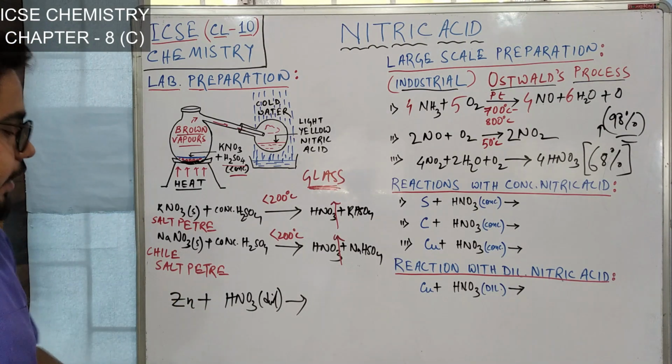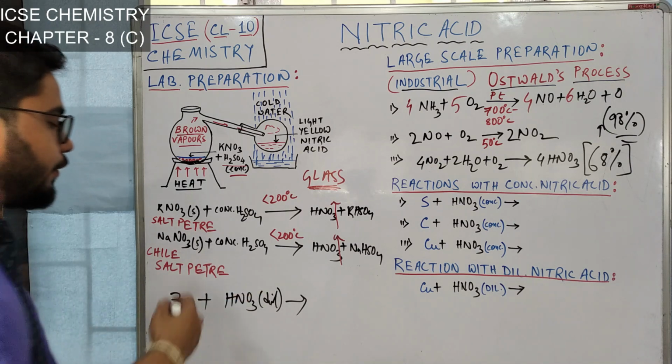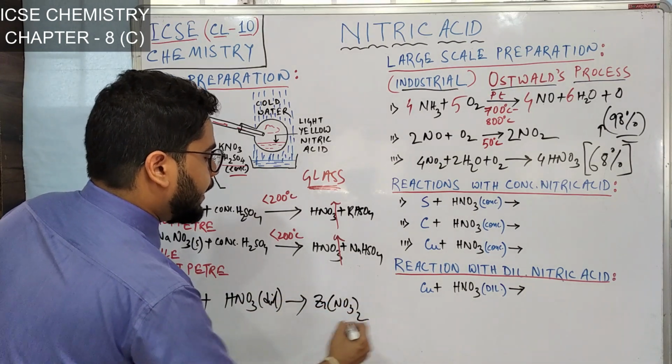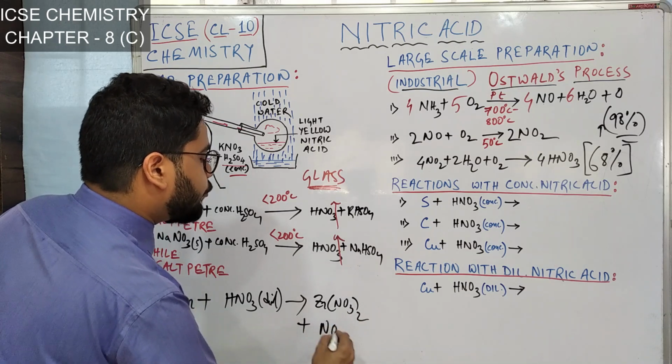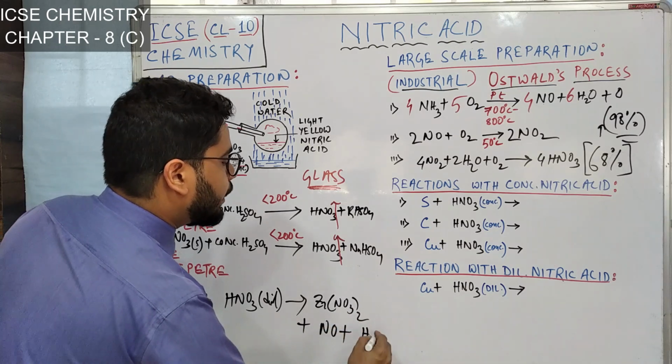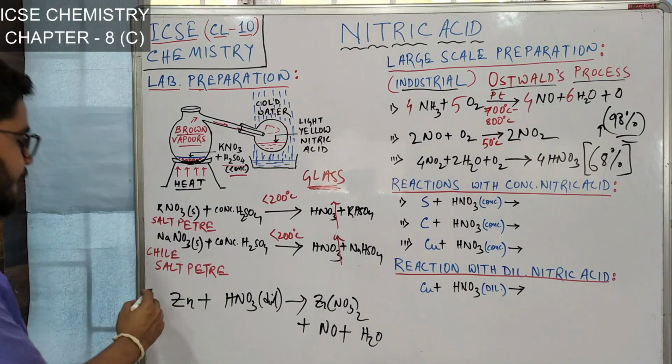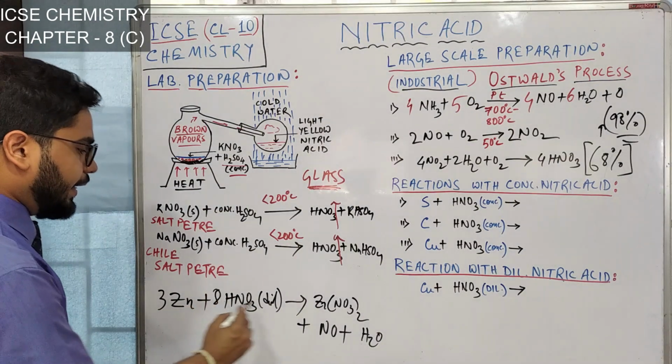So let's see how the reaction happens. Zinc will get oxidized first to form zinc nitrate, and NO gas will be evolved and water you will get, because produced hydrogen will be oxidized. The balance happens in this way.